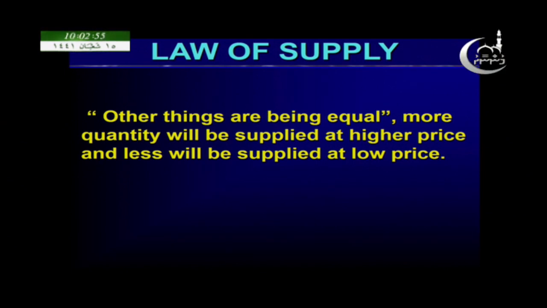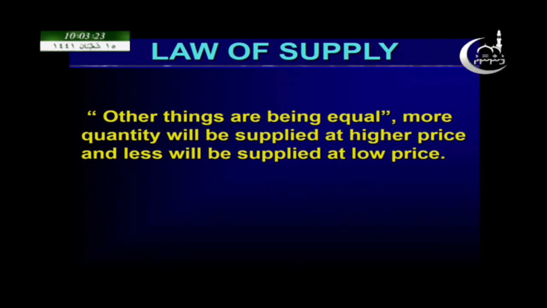Similar to the law of demand, here there is a slight change. Look at the law of supply. When other things are equal, more will be supplied at a higher price, and less will be supplied at a lower price. Which means, other things being equal, more quantity will be supplied at a higher price and less at a lower price.